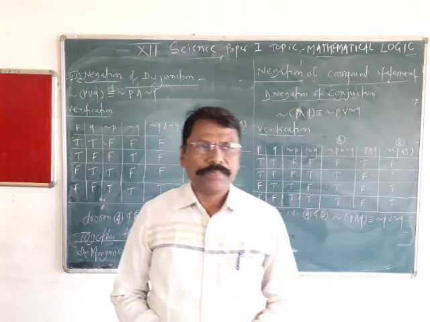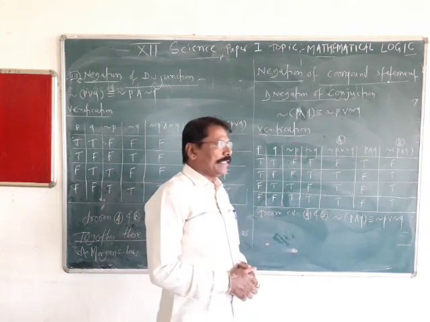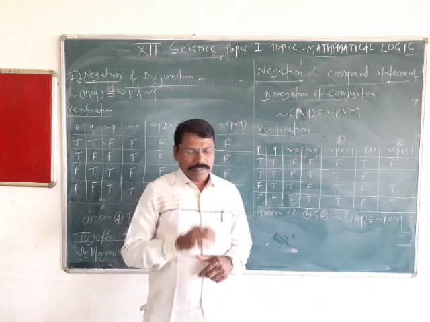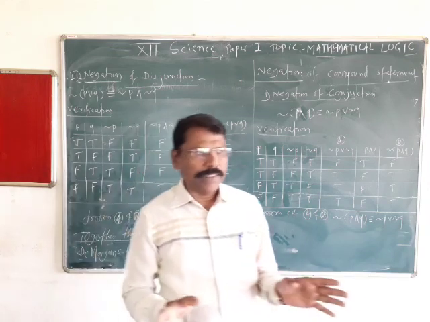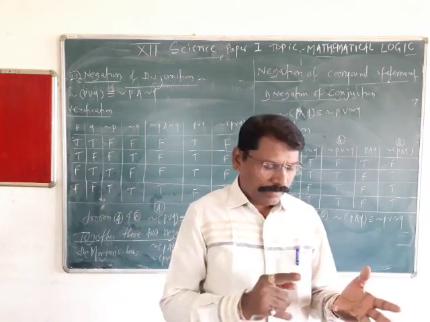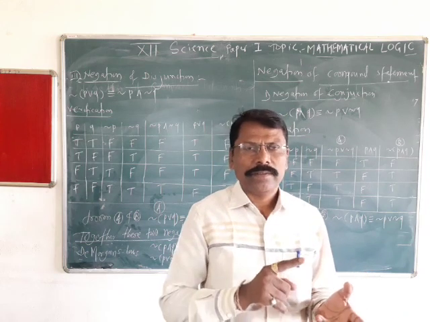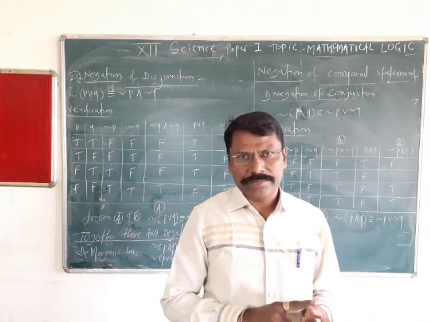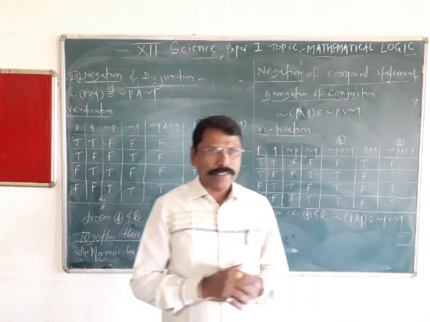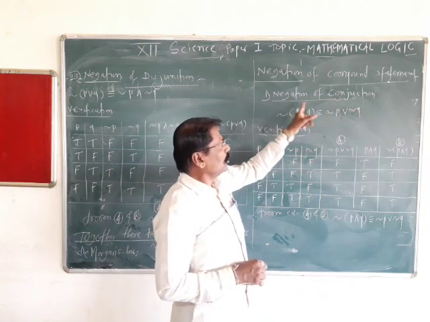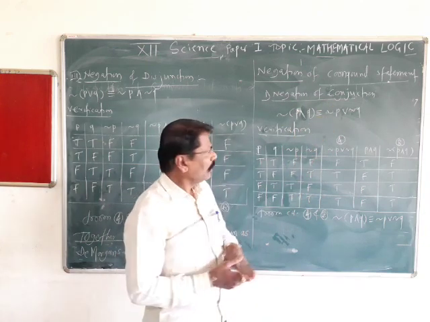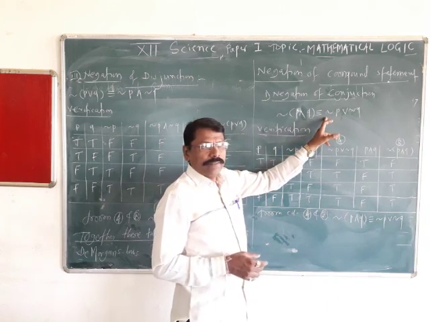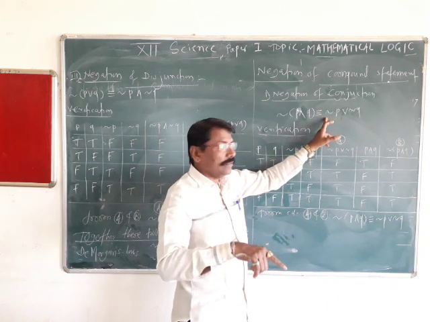Now after duality, we will discuss negation of compound statements. As you know, compound statements are formed with the logical connectives not, and, or, if then, and if and only if. So first we will discuss negation of conjunction.